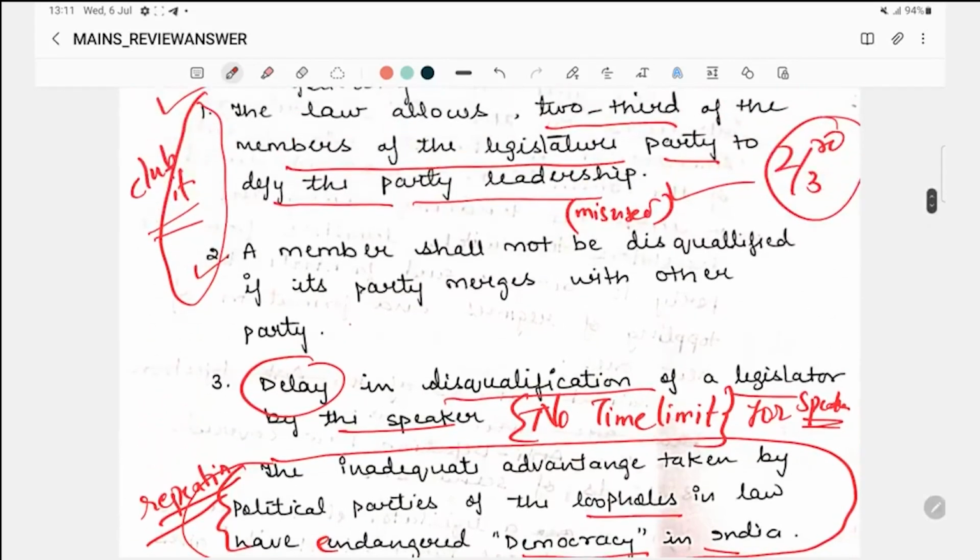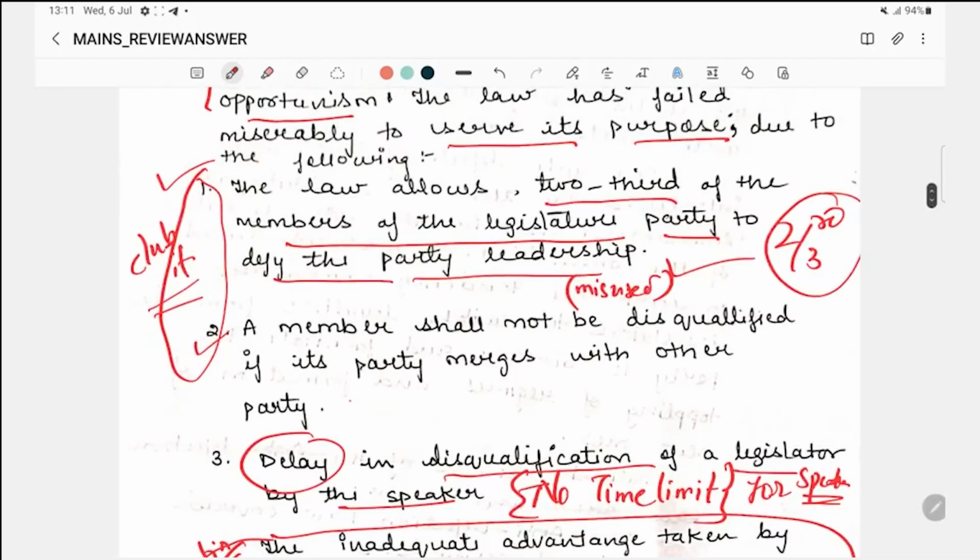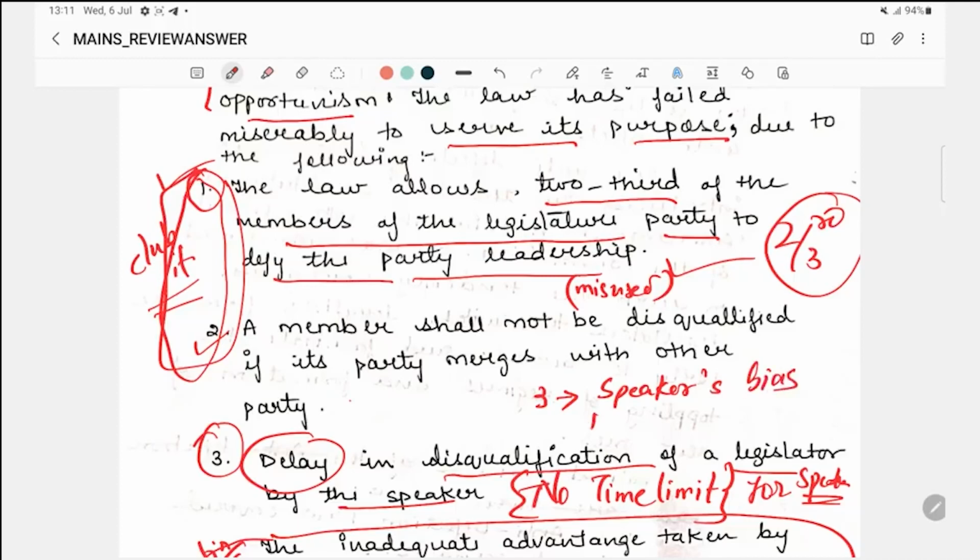So here the answer has only two points. This is one point and this is one point. We also need to write another point. The third point is the Speaker's bias towards his political party.